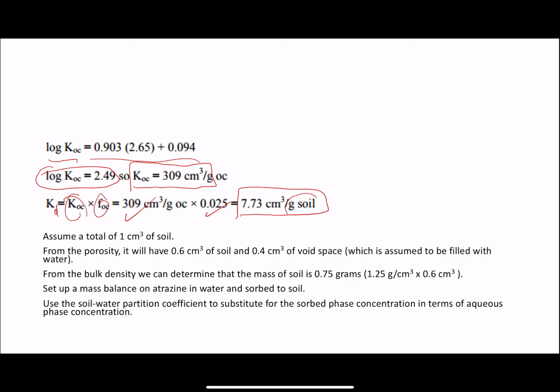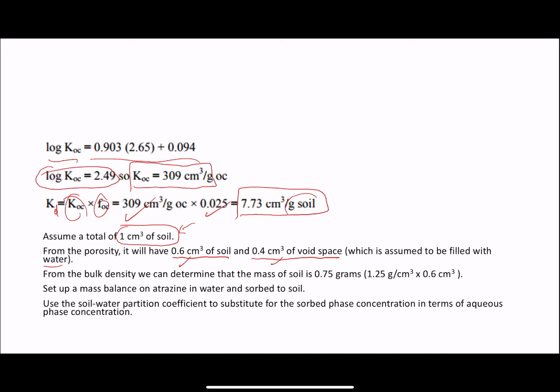Now we're going to assume that it is 1 cubic centimeter of soil, since he did not tell you otherwise. From the porosity of 0.4, as we mentioned before, 0.4 porosity means 0.6 centimeter cube soil and 0.4 centimeter cube of void space, which is assumed to be filled with water, because it's groundwater. So for every centimeter cube, 0.6 is soil and 0.4 is void.